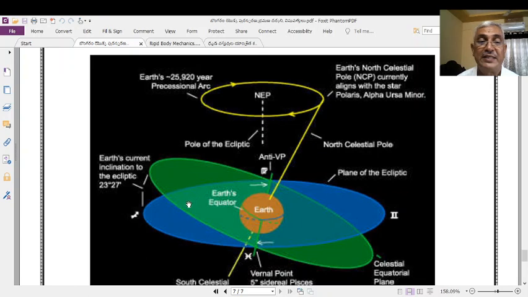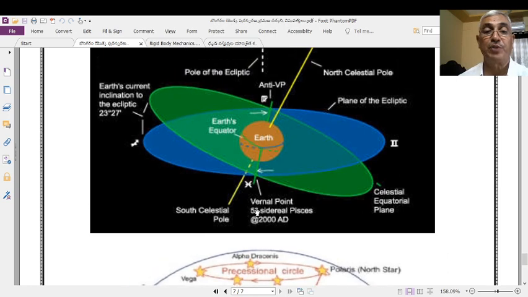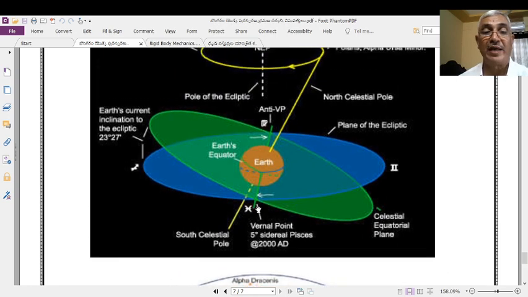This is the actual elliptical plane of the Earth's rotation around the Sun. These two planes intersect at these two points as shown here. This point is known as the vernal point and this is known as the anti-vernal point. These two are known as the equinoxes.